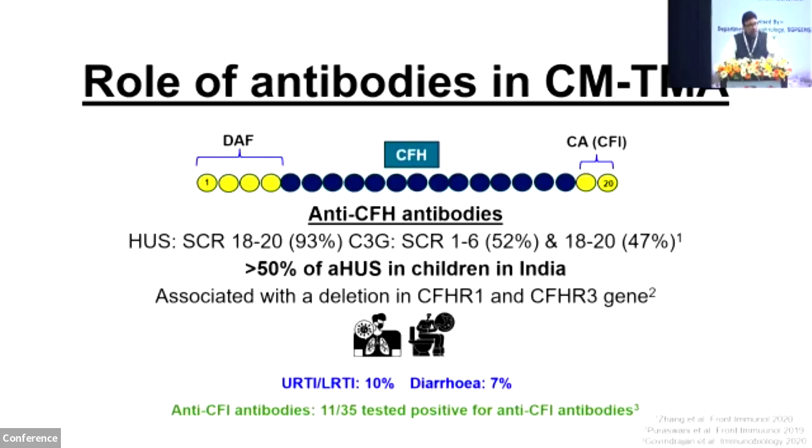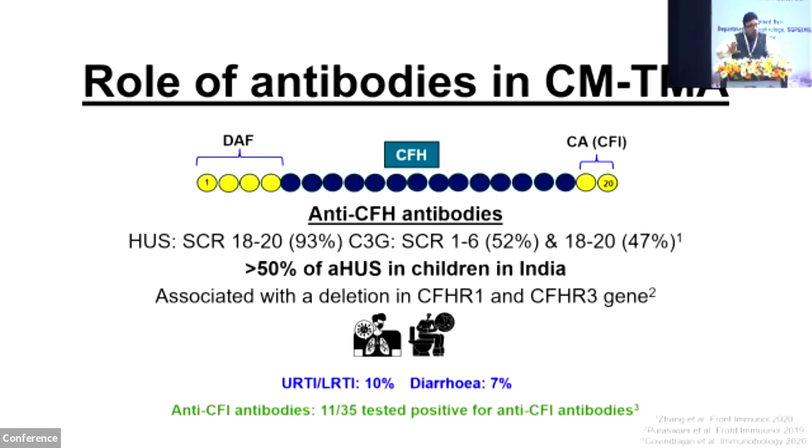Coming to another interesting topic, which the case just presented, the role of autoantibodies in complement-mediated thrombotic microangiopathy. We all now know the structure of complement factor H. Autoantibodies to complement factor H are the most common cause of HUS or complement-mediated thrombotic microangiopathy in children.